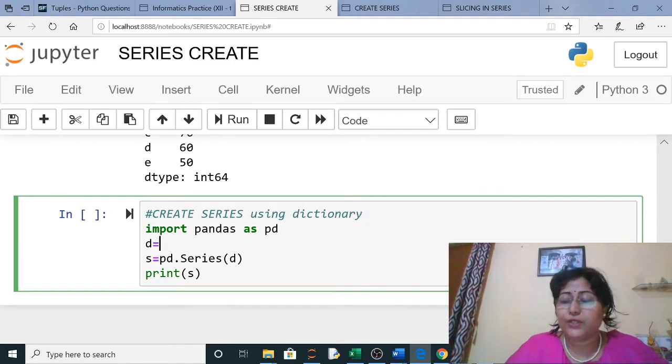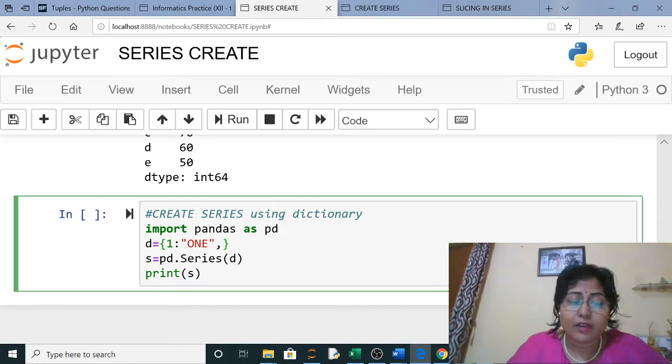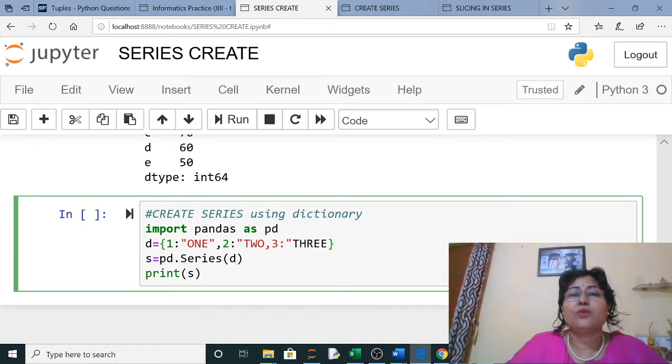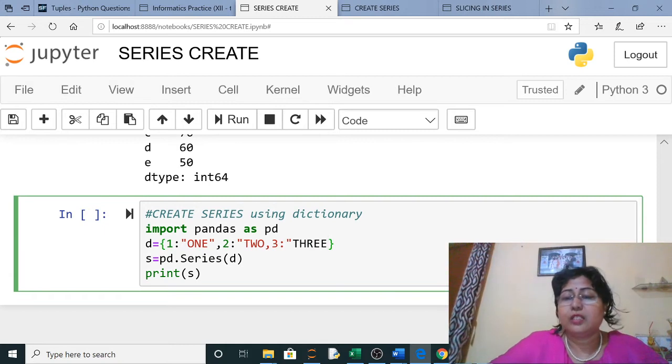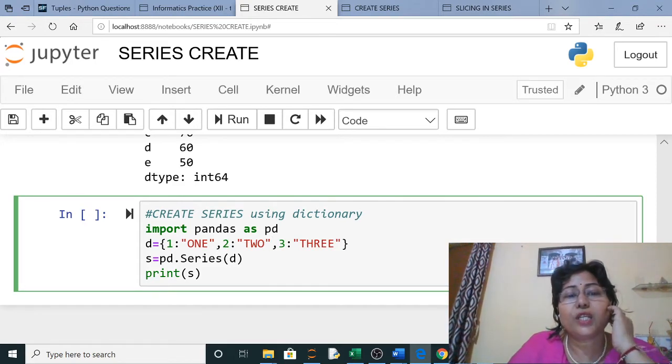Now suppose I have created a dictionary here. I have written 1 colon, in caps lock I am writing here 1, then the second value is 2 colon 2, the third value is 3 colon 3, and so on. Yes, now you can see this is a dictionary here.